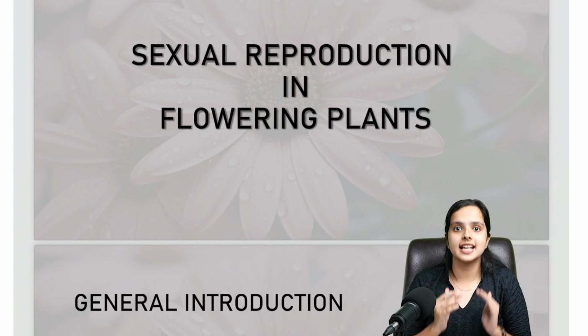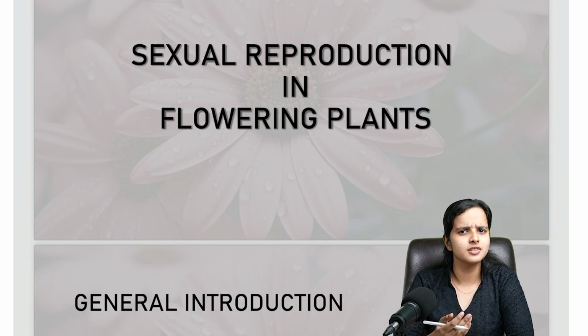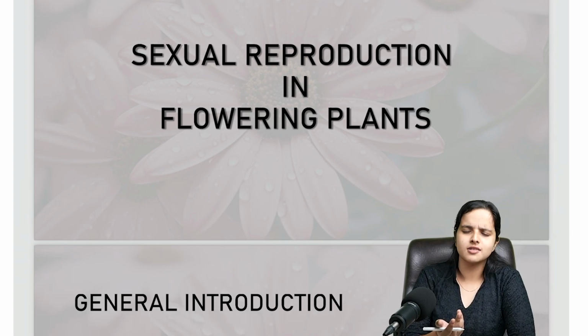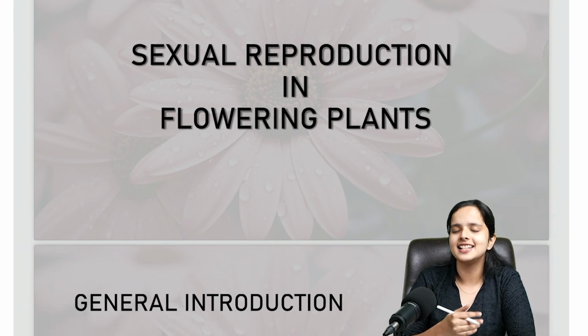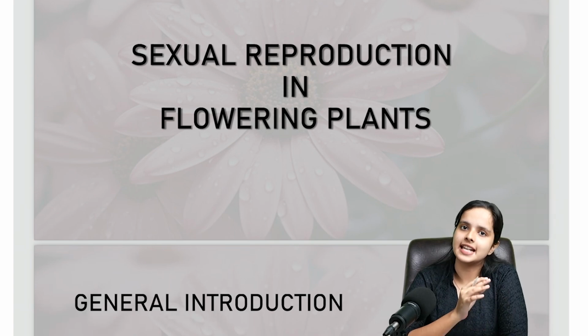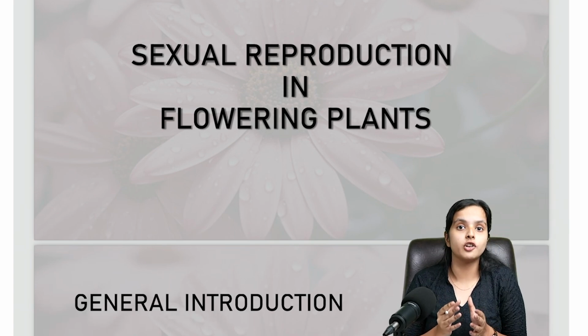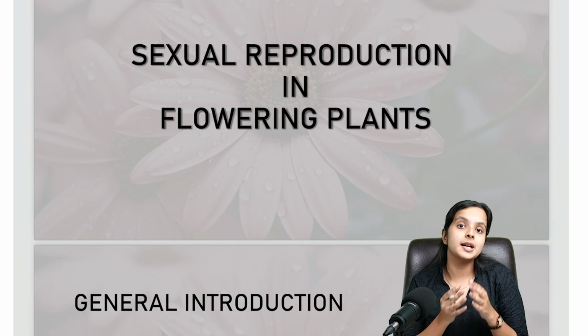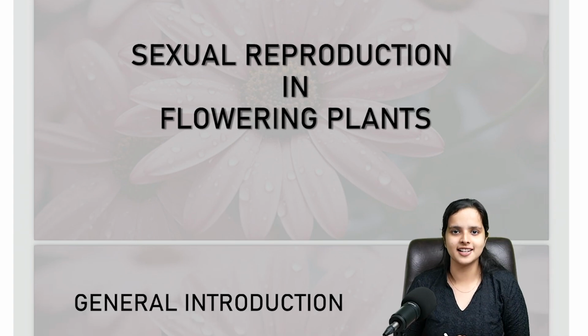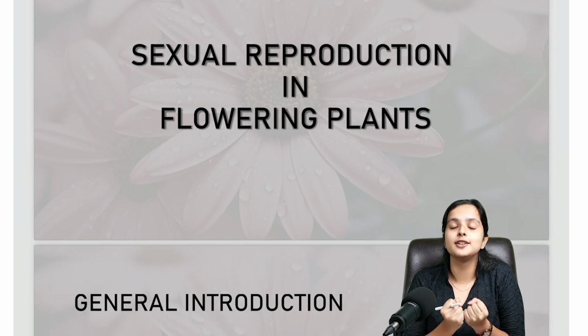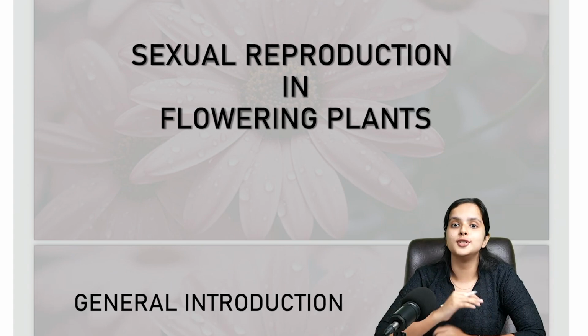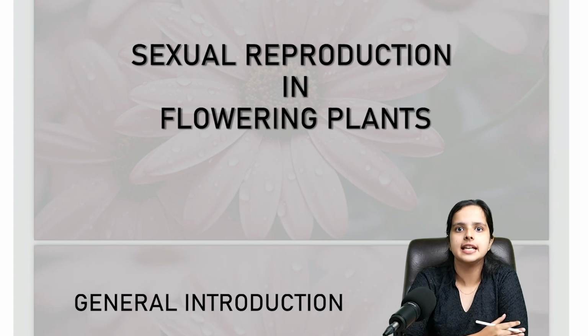But in the case of sexual reproduction, what do you mean by sexual reproduction? Let us revise. You may already know this from your +1 chapters, but still, let us revise. Sexual reproduction technically means reproduction with the involvement of two parents. There will be a male parent and a female parent. Both these parents together get involved in sexual reproduction and produce a new offspring. That's what sexual reproduction is.